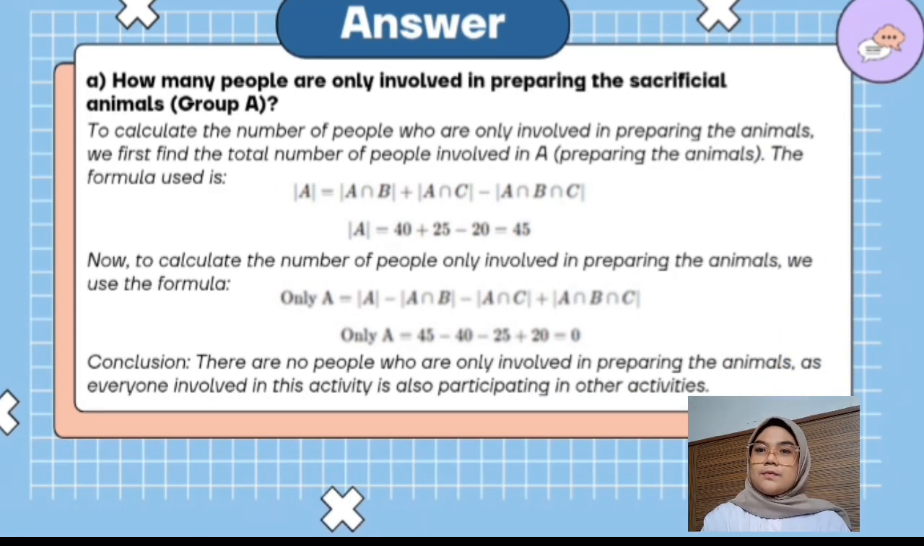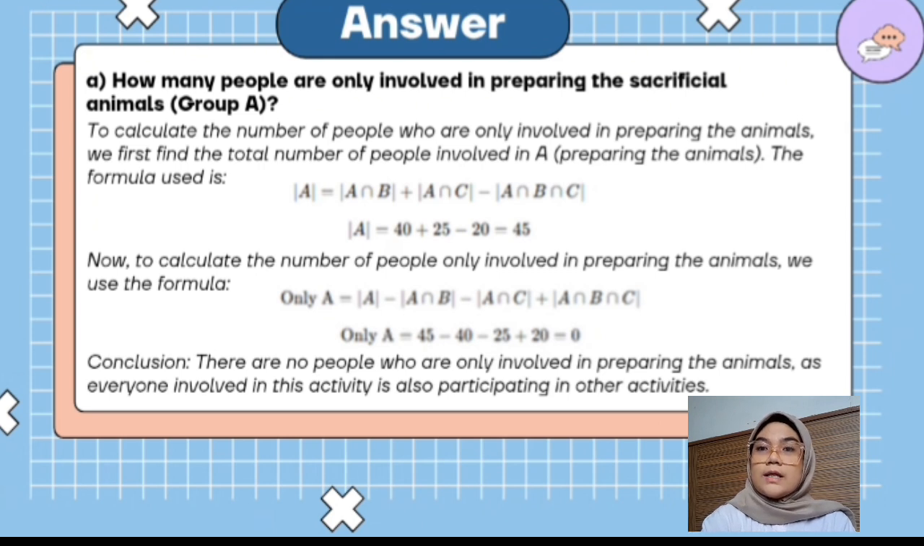Let's see the answer. For the first question, how many people are only involved in preparing the sacrificial animals, or only group A. To calculate the number of people who are only involved in preparing the animals, we first find the total number of people involved in A, or in preparing the animals. The formula we can use is A equals A intersection B plus A intersection C minus A intersection B intersection C. And we get A equals 40 plus 25 minus 20, it's 45.